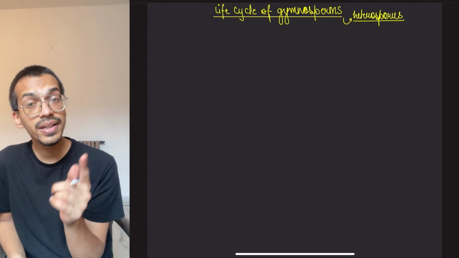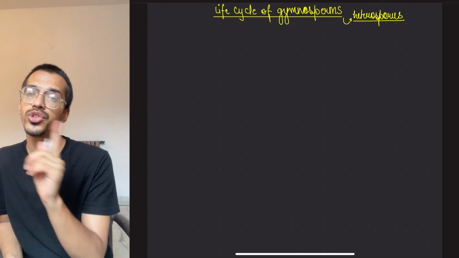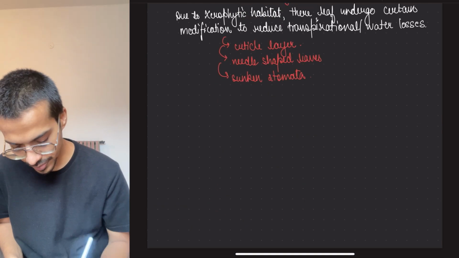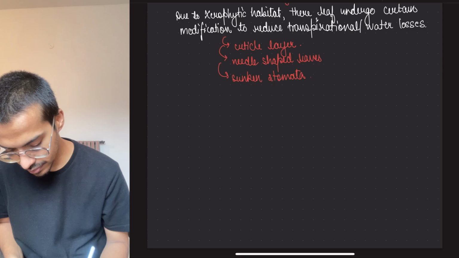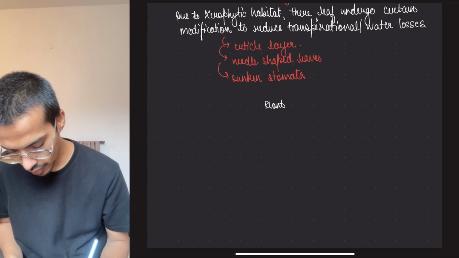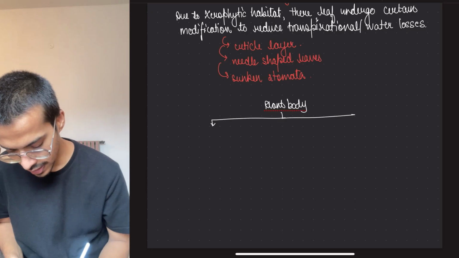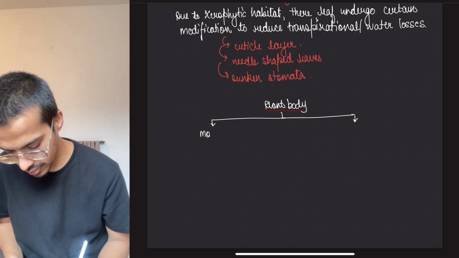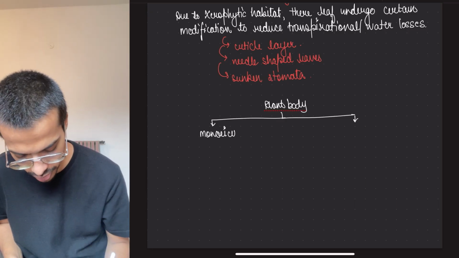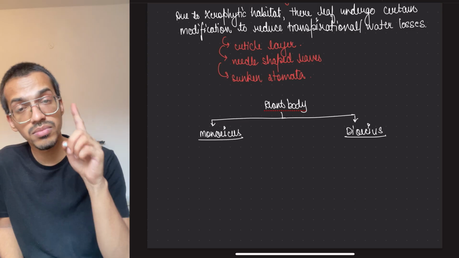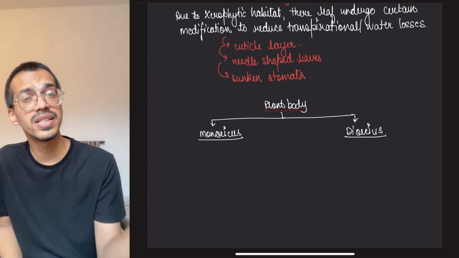But their plant body could be monoecious or dioecious. So I am writing here that the plant body could be of 2 different types: monoecious or dioecious. Monoecious means it has both the male and female parts present in one body.